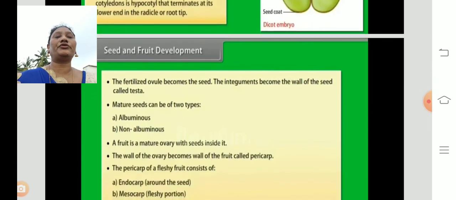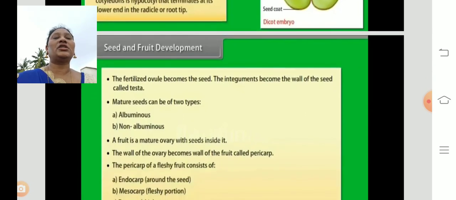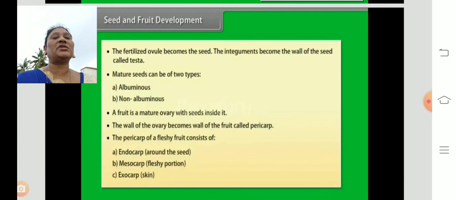Now, seed and fruit development. The fertilized ovule becomes the seed. The integument becomes the wall of the seed called the testa. The outer cover of the seed is called the testa. Mature seeds can be of two types, albuminous and non-albuminous. Albumin is a type of protein.